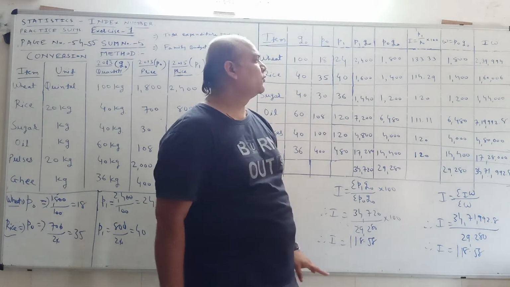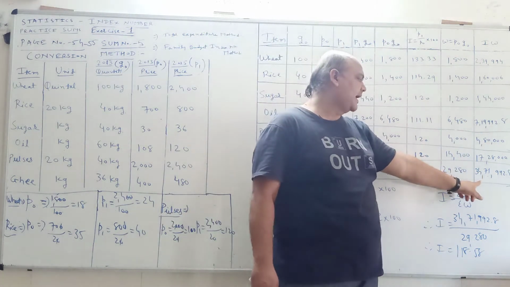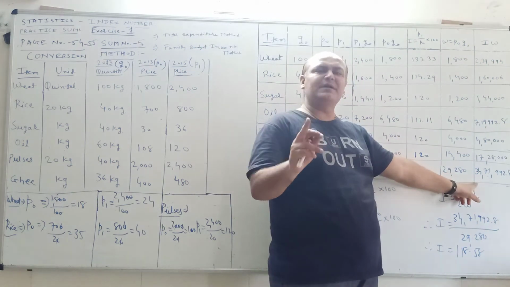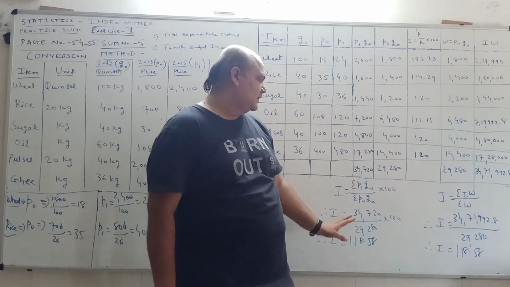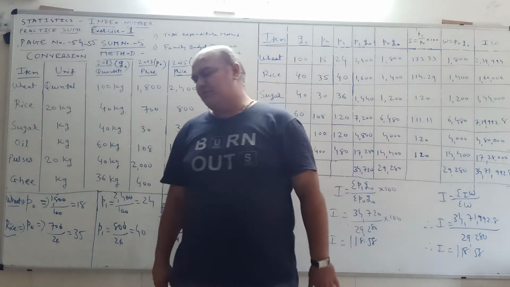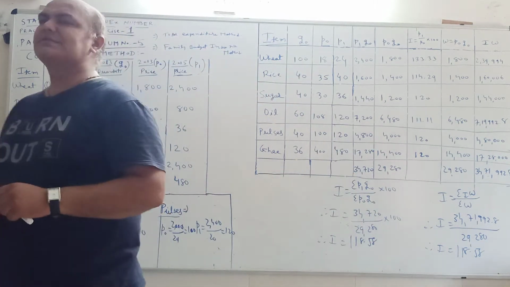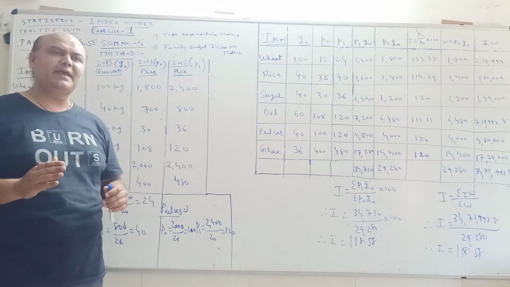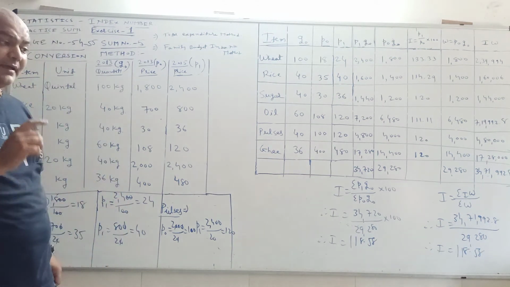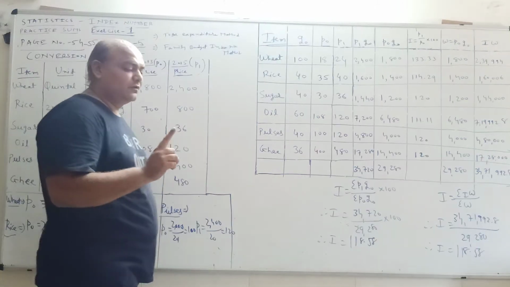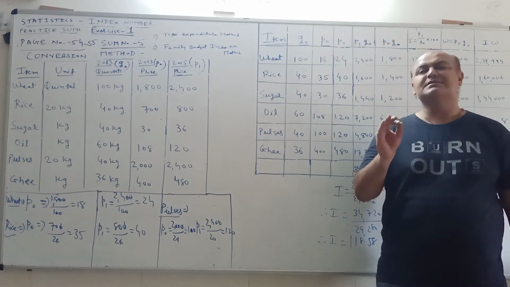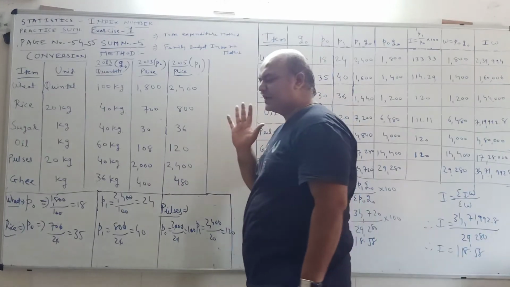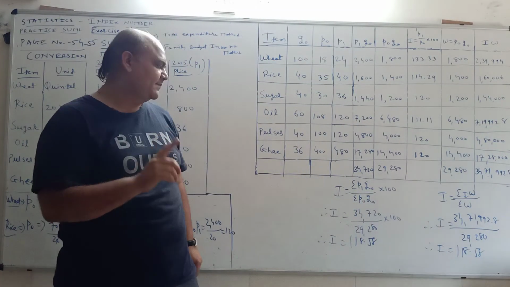Then we have to do the total of last column, that is sigma IW, 34,71,992.8. After preparing all the columns, at last step, students, we have to apply the formula. And remember, the answer of family budget index number and total expenditure method always come same. Both the answers are always same.